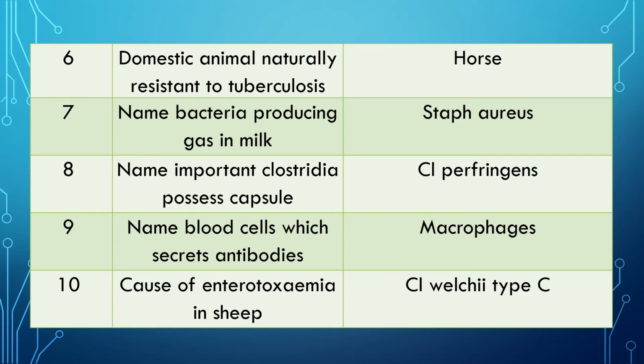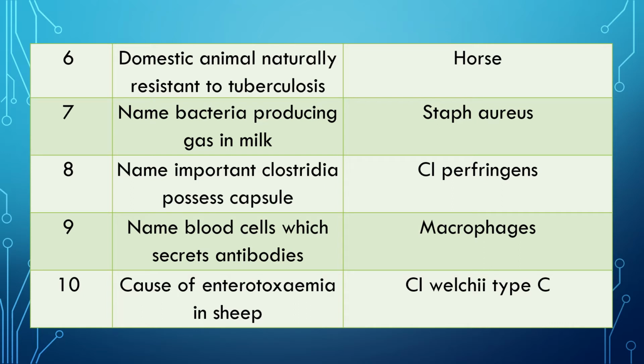Question 7. Name the bacteria that produce gas in milk. These bacteria are present in the milk normally also, and they produce gas in milk. The name of the bacteria is, answer, Staphylococcus aureus. Question 8. Name the important Clostridia that possesses a capsule. Which Clostridia possess a capsule? That is also very important. Answer is Clostridium perfringens, very commonly found.